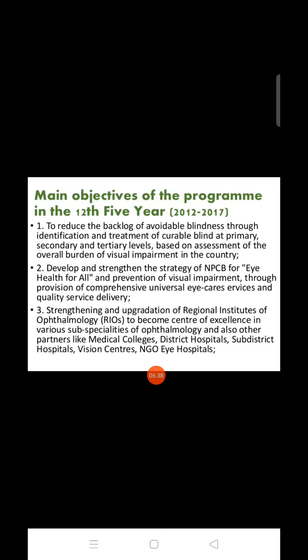What is the main objective of the program in the 12th Five-Year Plan, 2012-2017? To reduce the backlog of avoidable blindness through identification and treatment of curable blindness at primary, secondary, and tertiary levels, based on the assessment of the overall burden of visual impairment. At the primary level we have to prevent blindness, and at the secondary and tertiary levels we have to cure and prevent it.